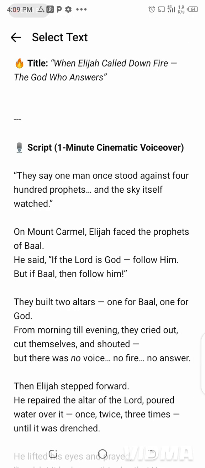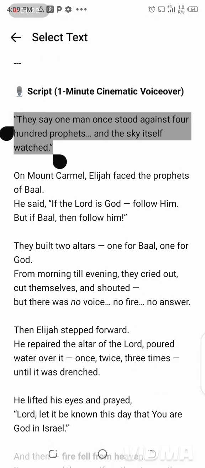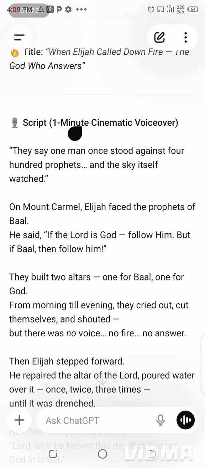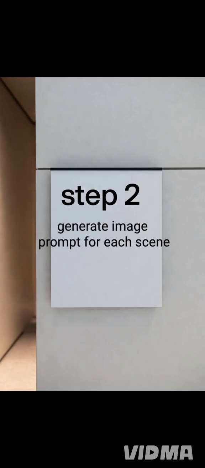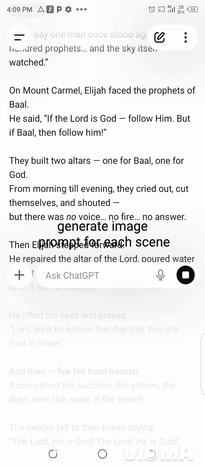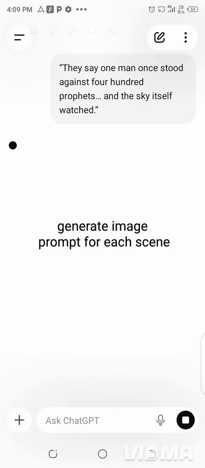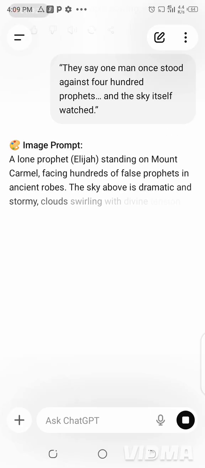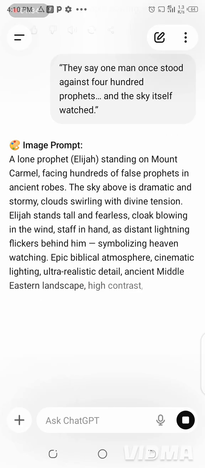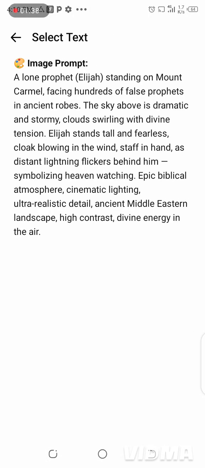Then I'll start with selecting my prompt, my scenes one by one. I'll select my scenes and generate an image for each scene. As you can see, now I've chosen: "They say one man once stood against 400 prophets and the sky itself washed." It generated an image for me.